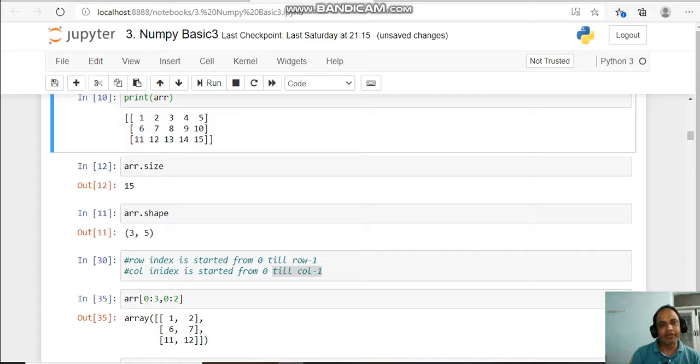Similarly, I am having 5 columns. The first column has the index number 0, second column index number 1, third column index number 2, fourth column index number 3, fifth column index number 4.